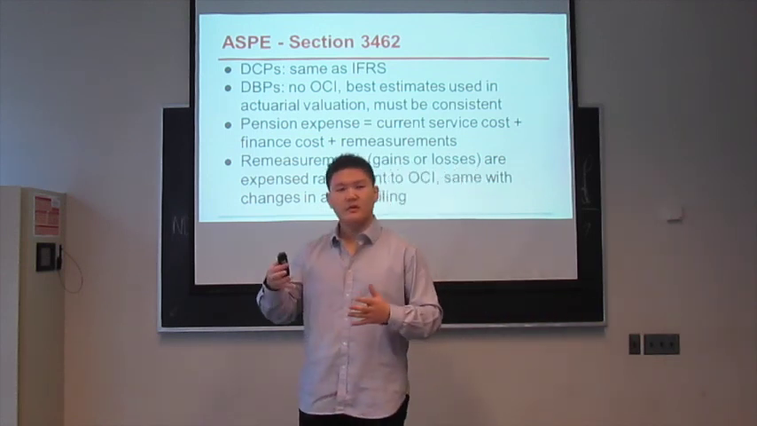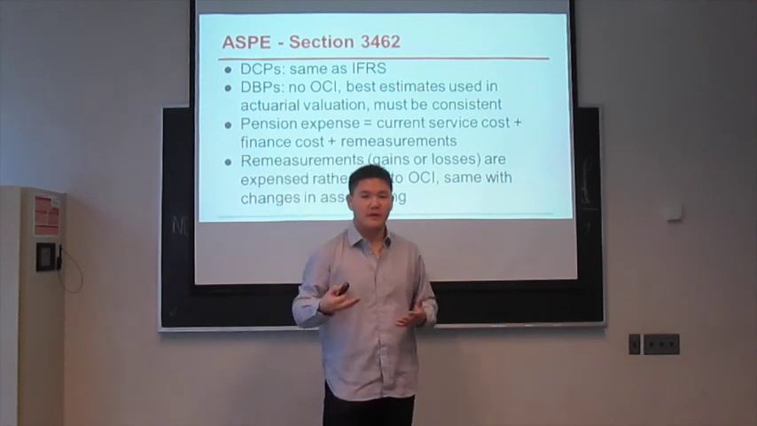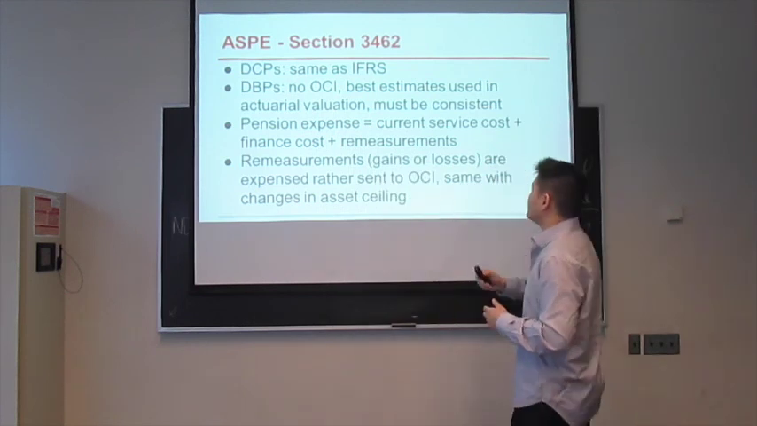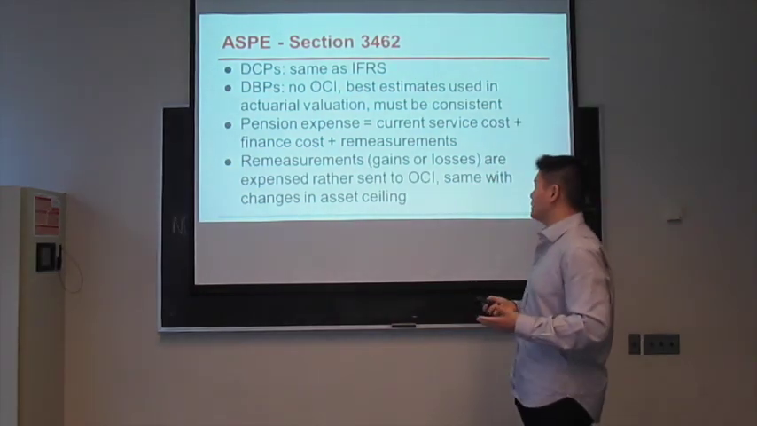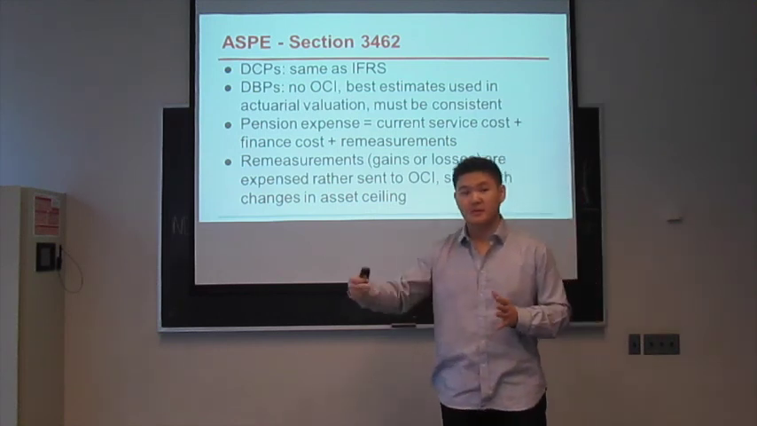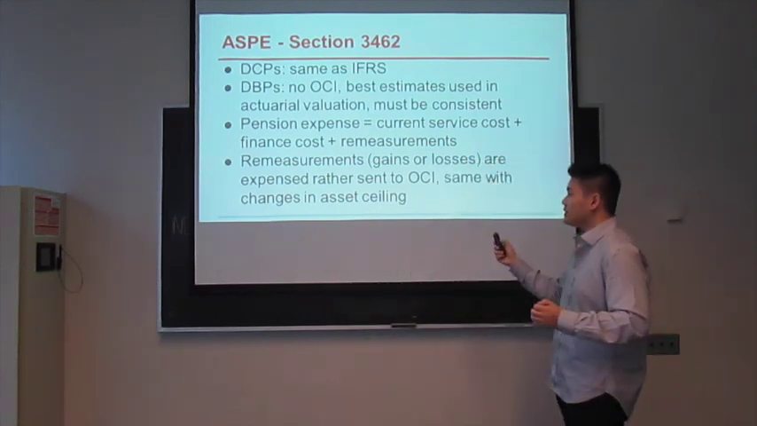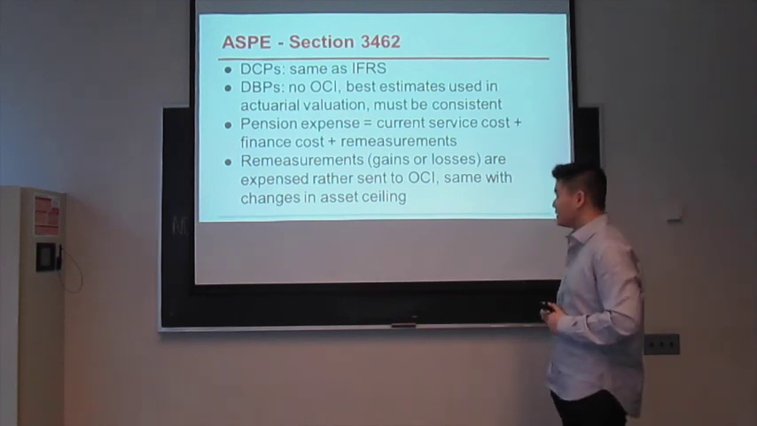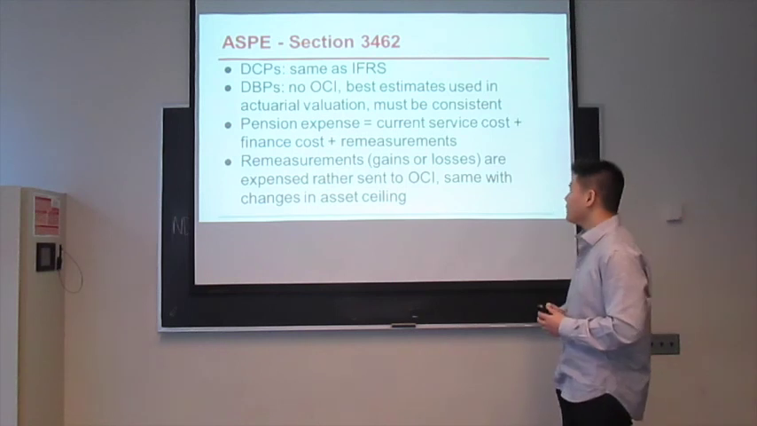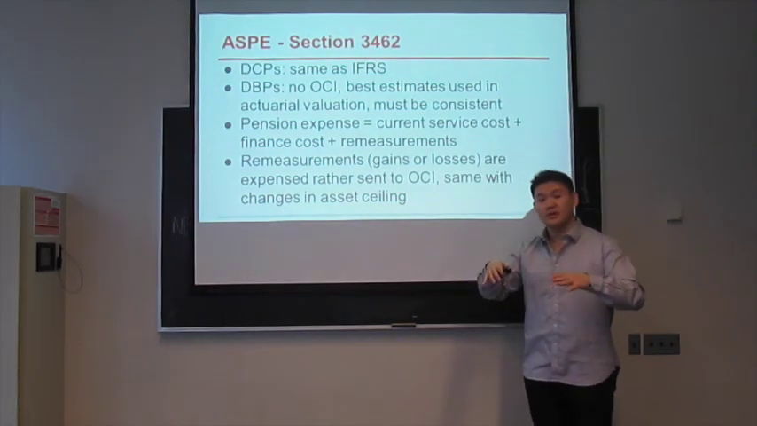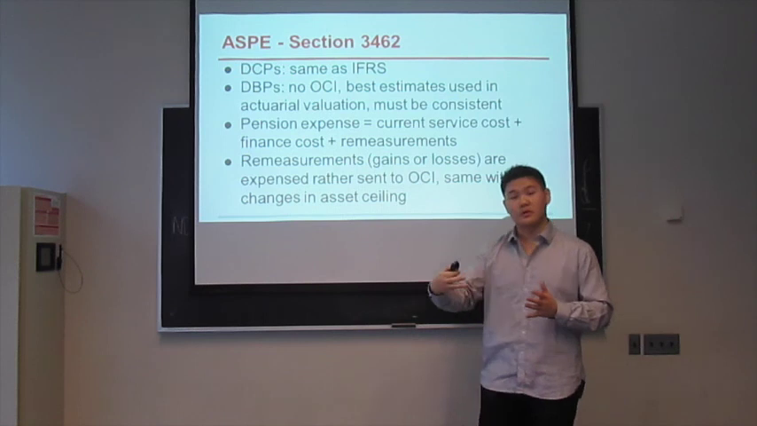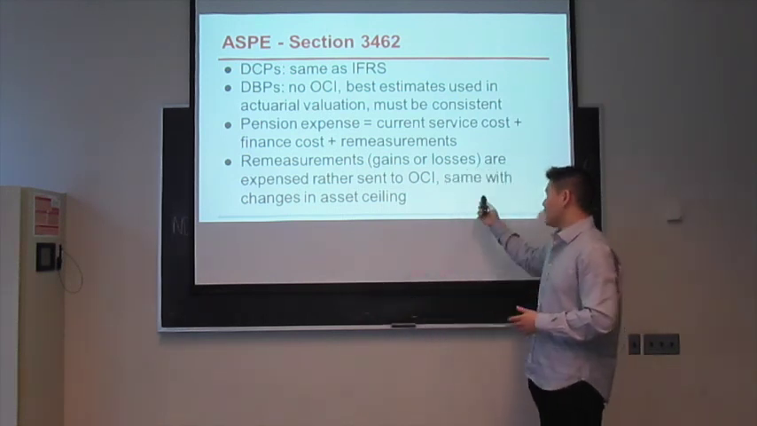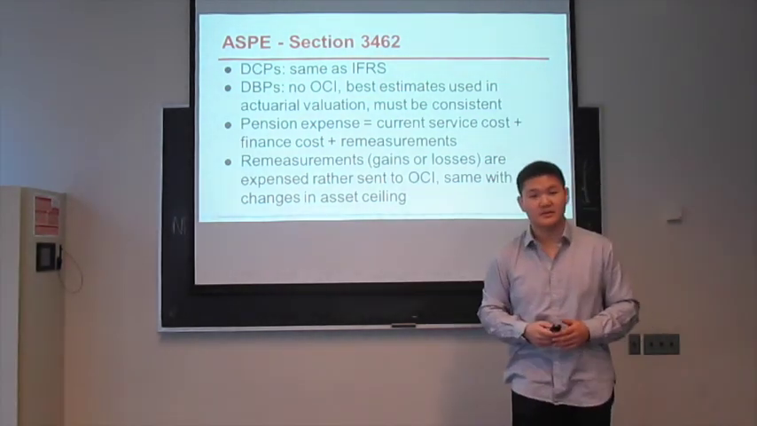And this increases the volatility of the financial statements, or of the balance sheet, over time. Best estimates must be used in terms of actual evaluations, and this must be consistent from year to year. Total pension expense under ASPE is the sum of current service costs, finance costs, and remeasurement costs. And remeasurements, whether they're gains or losses, are expensed in the period that they occur, rather than going through another method or hitting OCI, which does not exist once again. The same goes with any changes in asset ceiling as well.